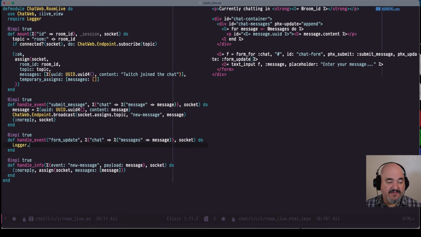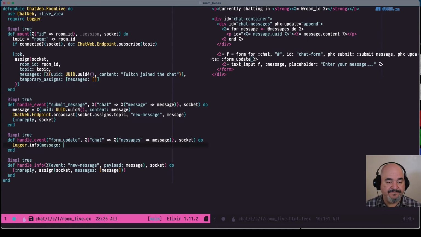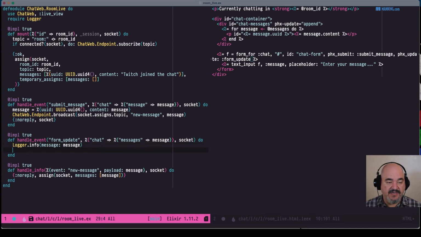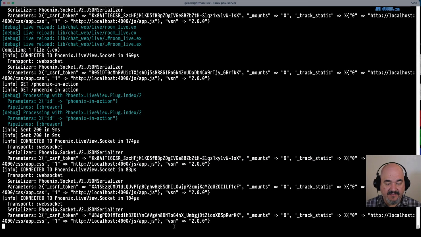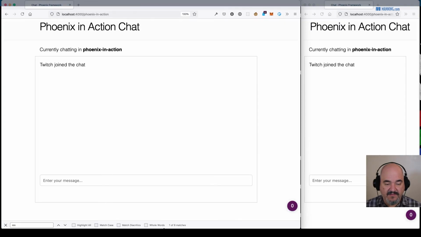So let me show you. Let's log out here the message, and we don't want to do a no reply, and just pass on the socket as it is. So nothing's going to happen in here except for logging it out. So now let me see if I can. What's the best way to do this? I'll go this up a little bit.